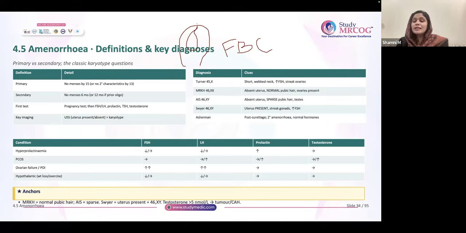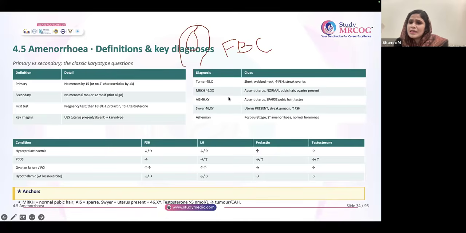Secondary sexual characters completely normal. So absent uterus, blind ending vagina, present secondary sexual characters, and 46XX as karyotype, choose MRKH.